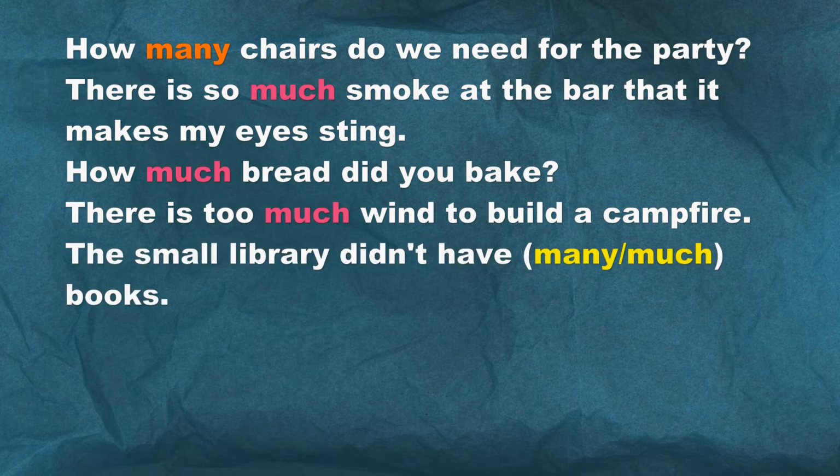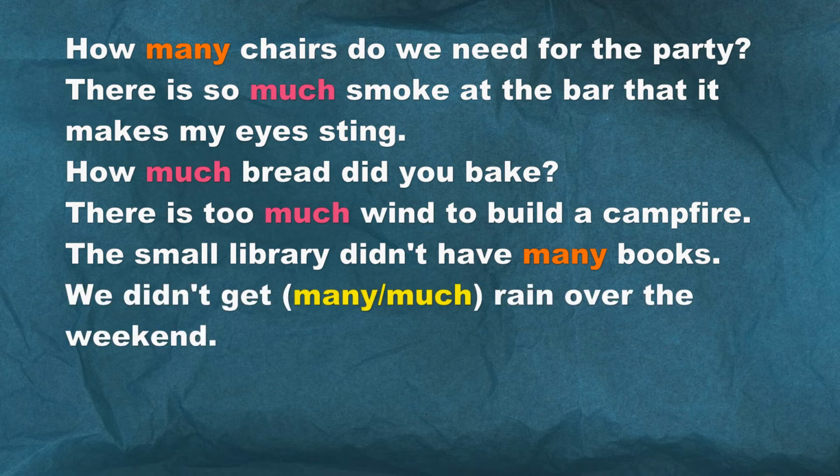Example 5. The small library didn't have much books. Look at the word books. The plural form is used, right? So they're countable. 1 book, 2 books, many books. The small library didn't have many books.